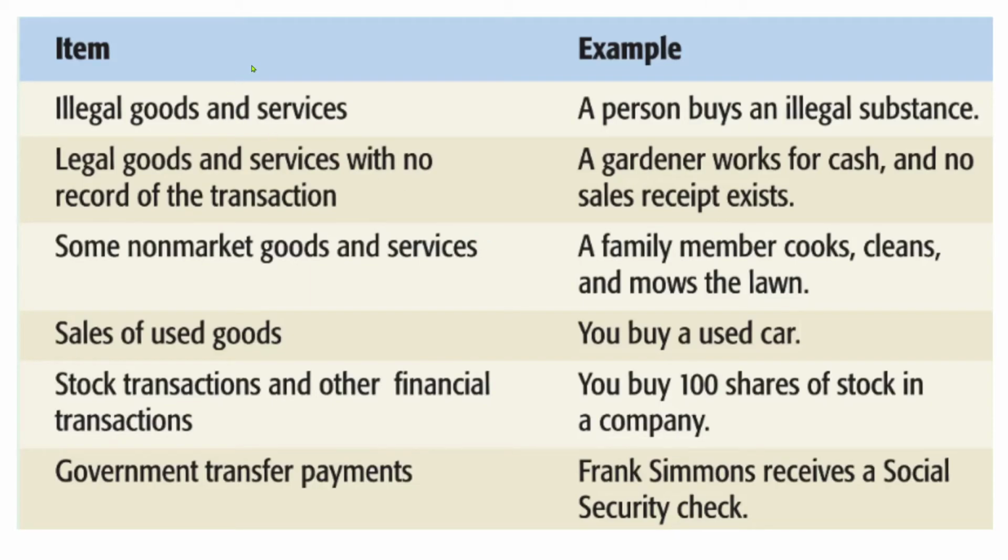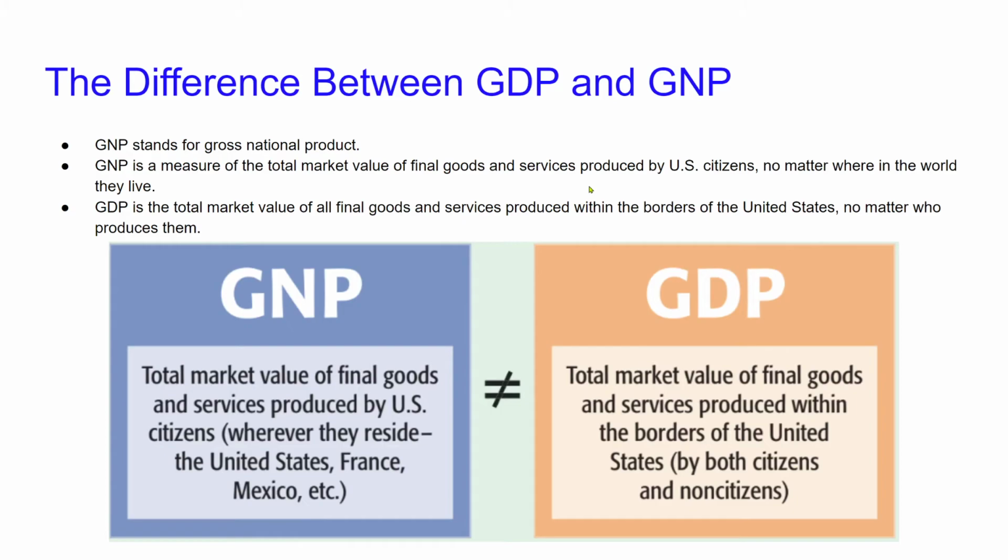So this is a short example of everything we just talked about. Here's the list of the items. Here's an example of the items if you're unclear. Now, what's the difference between gross domestic product and gross national product? Well, you can read this up here if you'd like, but this makes more sense.